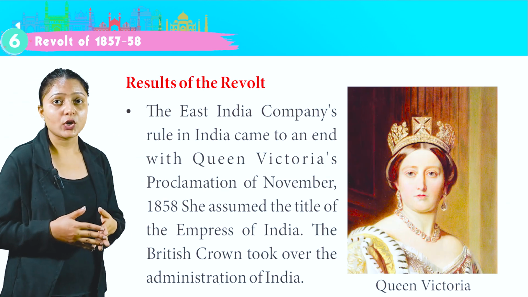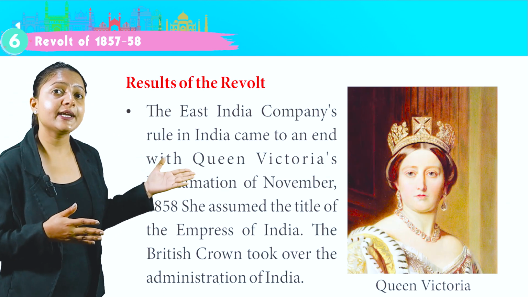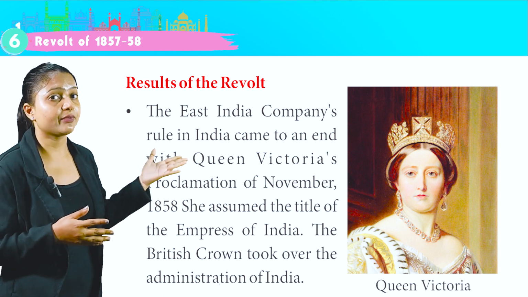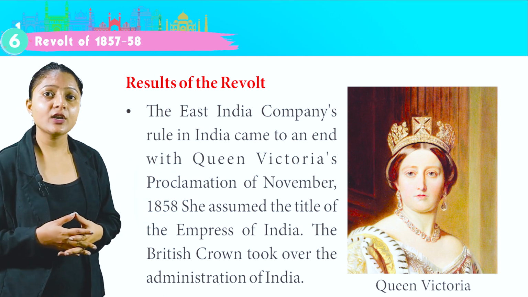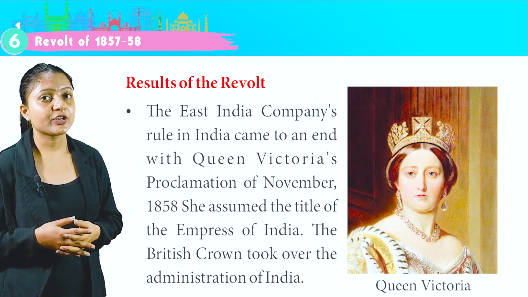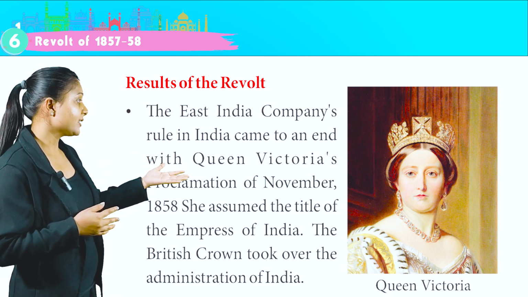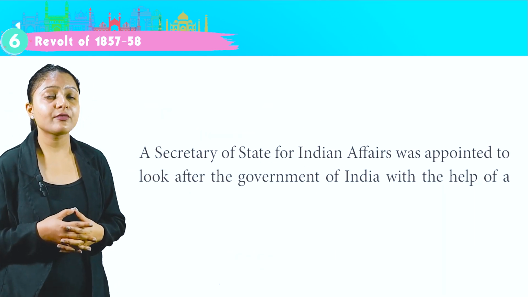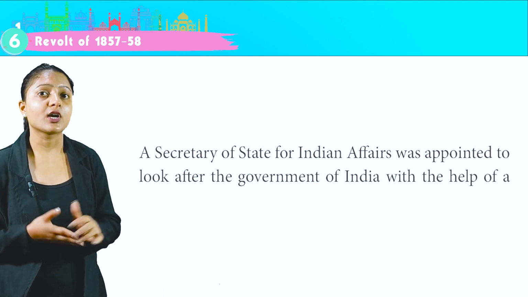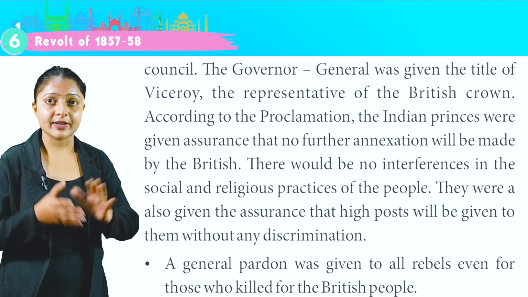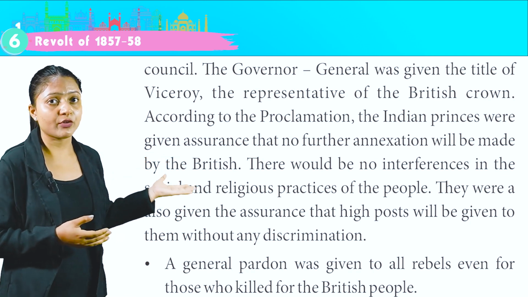Results of the revolt. The East India Company's rule in India came to an end with Queen Victoria's proclamation of November 1858. She assumed the title of the Empress of India. The British Crown took over the administration of India. This is the image of Queen Victoria. A Secretary of State for Indian Affairs was appointed to look after the government of India with the help of a council. The Governor General was given the title of Viceroy.